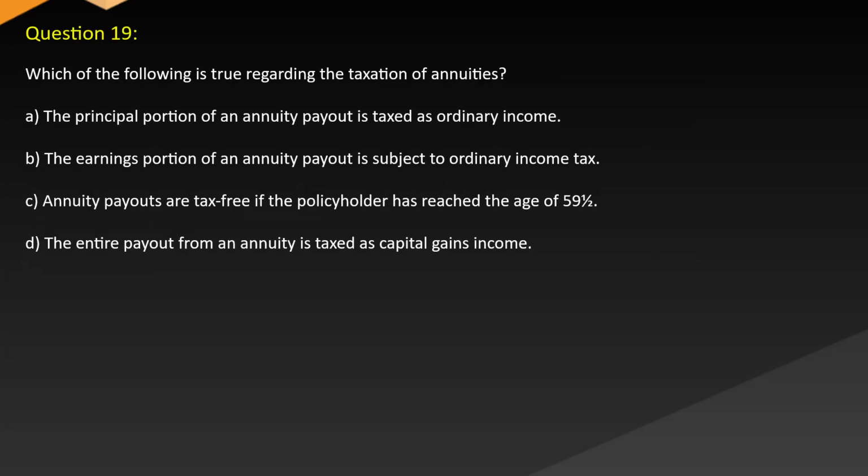Question 19. Which of the following is true regarding the taxation of annuities? A. The principal portion of an annuity payout is taxed as ordinary income. B. The earnings portion of an annuity payout is subject to ordinary income tax. C. Annuity payouts are tax-free if the policyholder has reached the age of 59½ onward. D. The entire payout from an annuity is taxed as capital gains income.